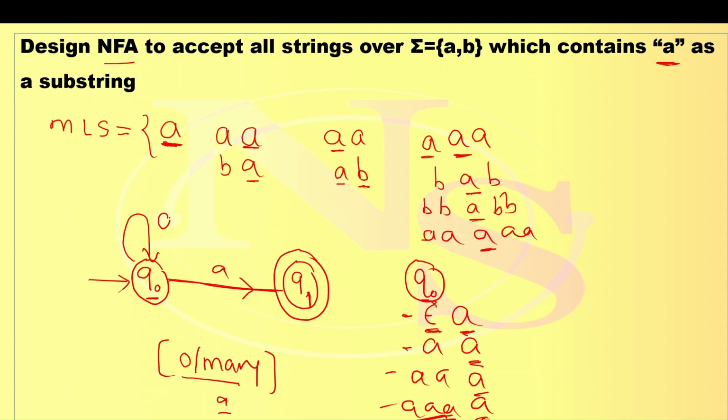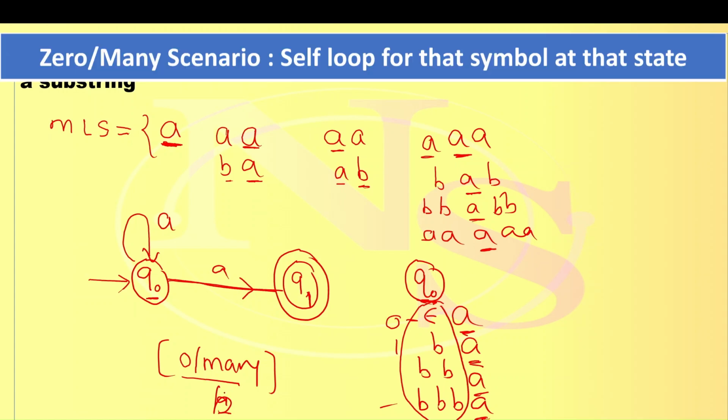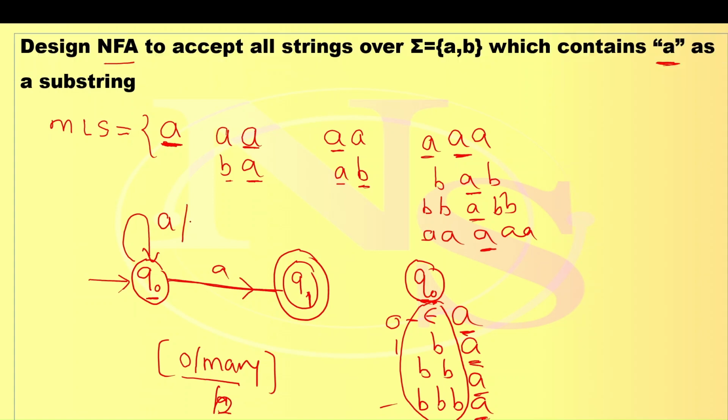Scenario of zero or many means a self loop at state Q0. Symbol is A. Similarly, before reading A, there is a chance of multiple B's. For example, before reading A, a single B is possible, double B is possible. Our condition says that the string should contain A, and before that any symbol may come, zero times, one B or many B's. Again it is the scenario of zero or many B's at Q0, so a self loop for symbol B.